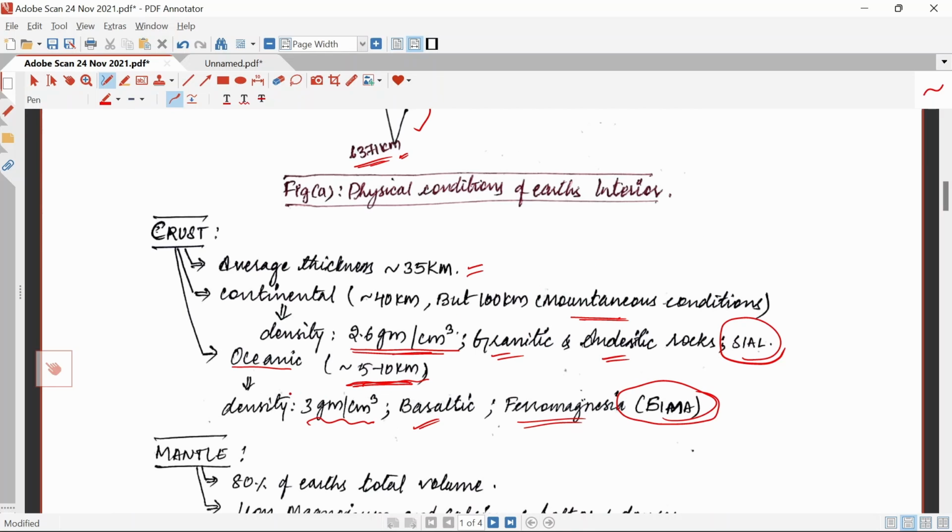So oceanic crust is 3 grams per centimeter cube, and the density of continental crust is 2.6 grams per centimeter cube. From this we can understand that continental crust is lighter than oceanic crust.